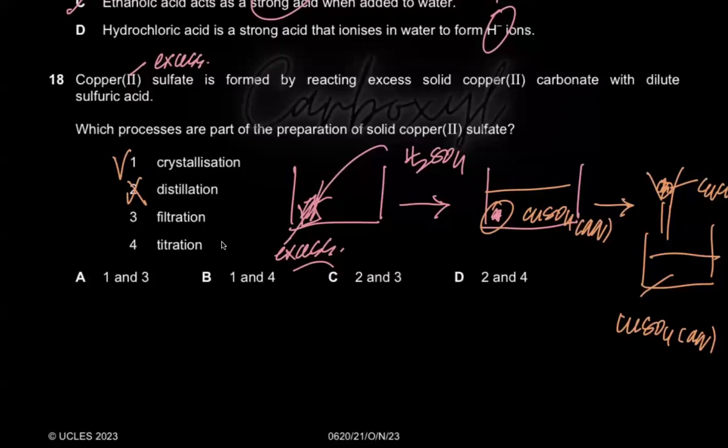Distillation, where did that come from? It's just arbitrary. Distillation. And obviously you have a filtration as well, because we are separating this excess copper carbonate which was left here, that is obtained as our residue, right? And there is no titration. Titration takes place in making group 1 soluble salts, not other soluble salts. So 1 and 3 are correct, and therefore A is the correct option.